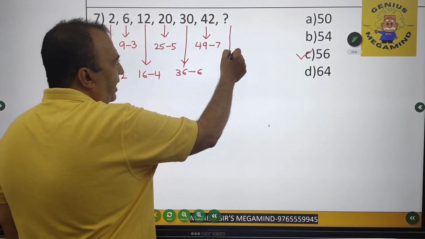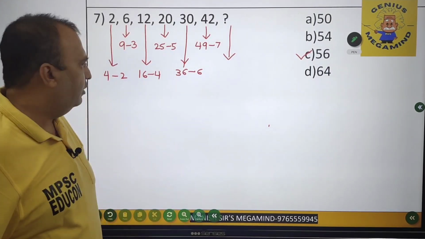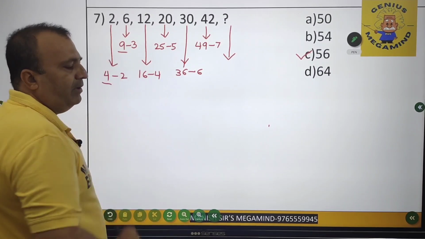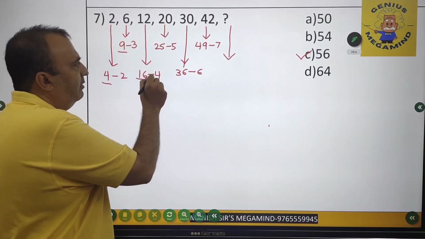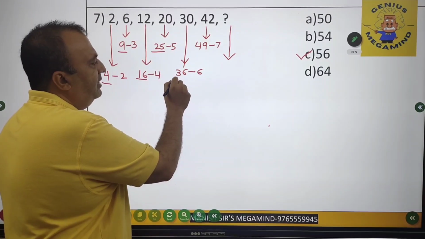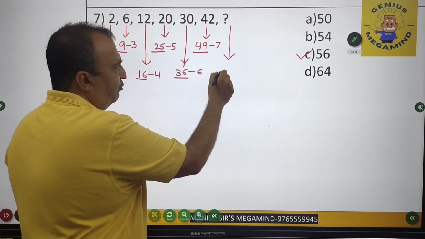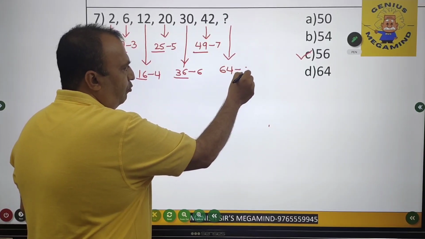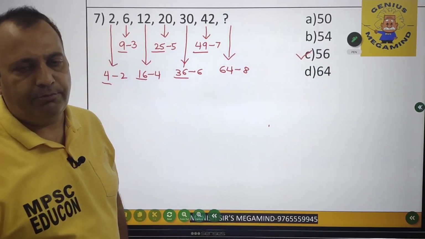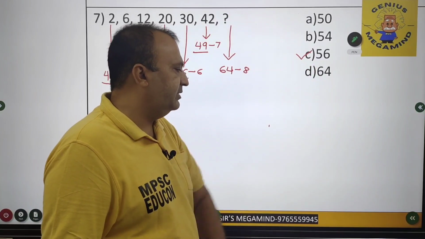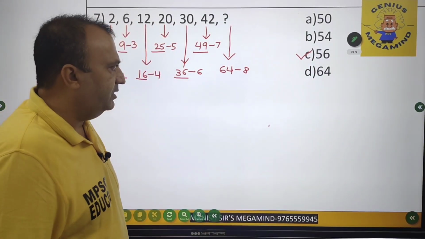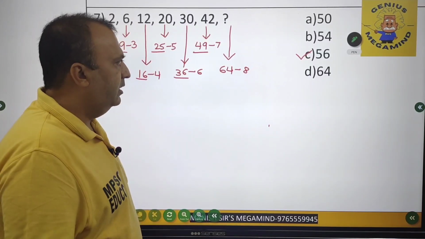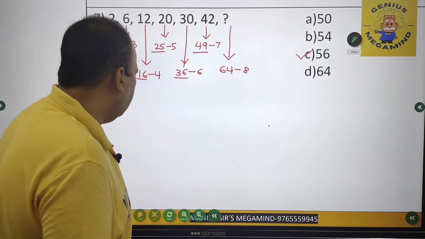And I have to find the number at the place of the question mark. So this is nothing but 2 square minus 2, 3 square minus 3, 4 square minus 4, 5 square minus 5, 6 square minus 6, 7 square minus 7. It has to be 8 square, that is 64 minus 8. Now 64 minus 8 again comes out to be 56. So again the answer comes out to be 56. So by using 3 different techniques, I have got the same answer, that is 56.